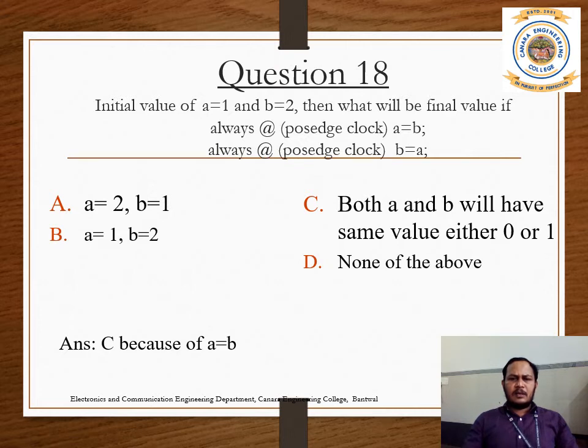So here they are given A is equal to B and B is equal to A. The last statement being executed is B is equal to A. Because A is equal to B, they have assigned, either one of the values, either 0 or 1, will be assigned to A or B.